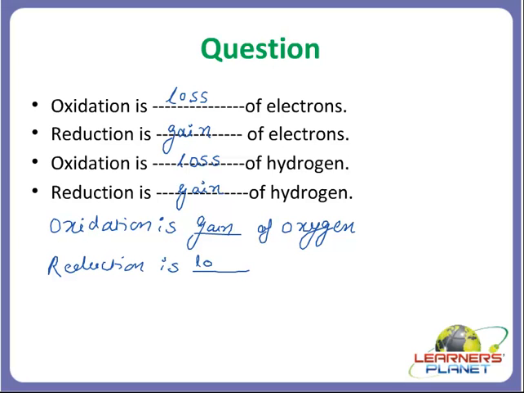Reduction would be loss of oxygen. So students, these are different ways by which you can define oxidation and reduction. Is my point clear? So keep this in mind, students. You don't need to remember all the definitions. You just remember oxidation is loss of electrons, loss of hydrogen and gain of oxygen. That's it. Reduction is the reverse of it.